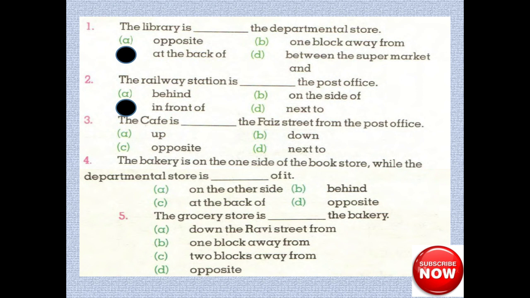The cafe is opposite the Fiat Street from the post office. The bakery is on one side of the bookstore, while the departmental store is on the other side of it. The grocery store is 2 blocks away from the bakery. So watch the previous map carefully and fill these blanks.